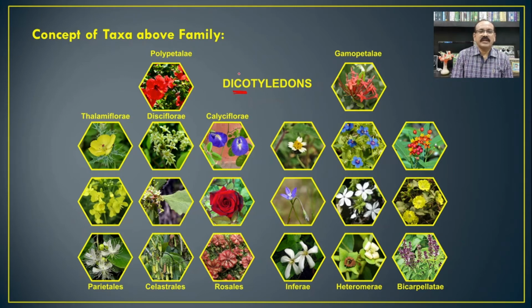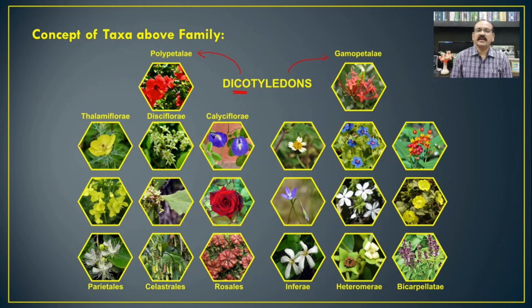This Dicotyledons is classified into different subclasses: Polypetalae, Gamopetalae and Monochlamydeae.